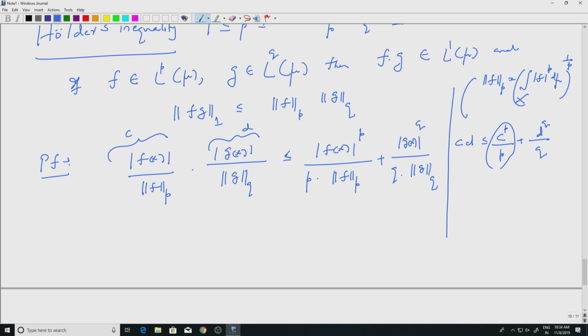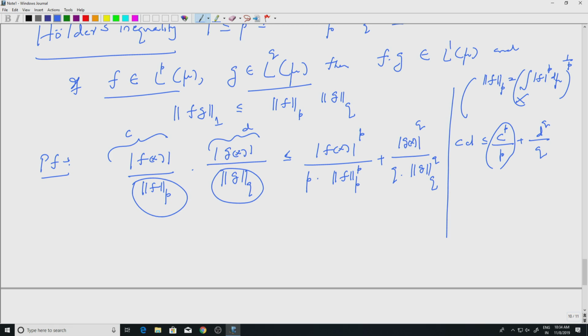Well, C to the P will be, so I should put a P here and I should put a Q here. Okay. Well, I can assume all the norms to be 1, but let's not worry too much about it. So C to the P will be mod f to the P by LP norm of f to the P. See, remember f and g are in LP and LQ. So these are all finite quantities. Okay. So we can divide by them, there is no problem.